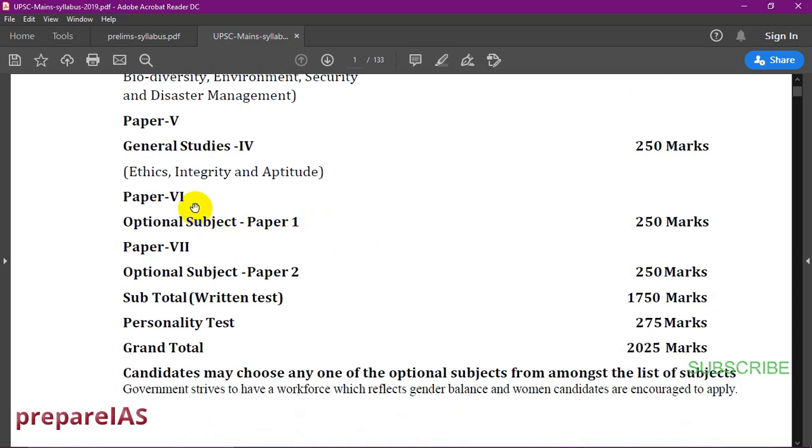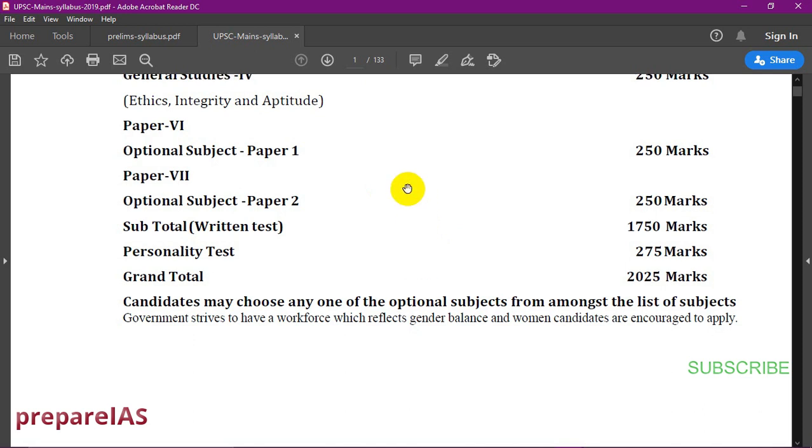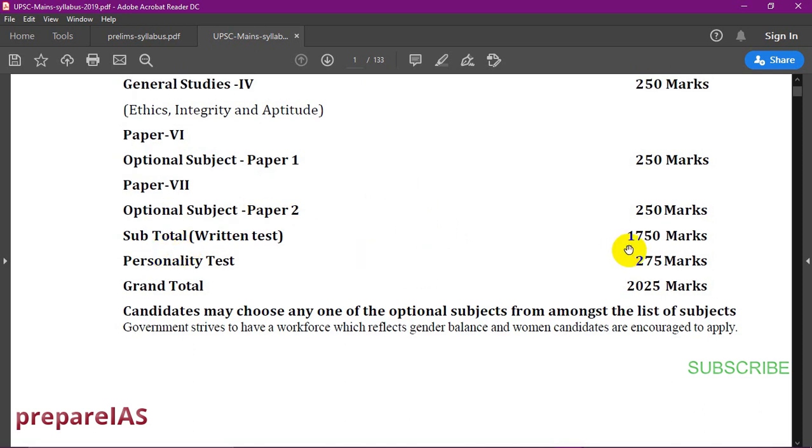And we have an optional subject. So we'll have paper 1 and paper 2 in our optional subject. Each carries 250 marks. I'll show you the list of optionals which are there. So the total written marks will be 1750 marks. That is the total mark.